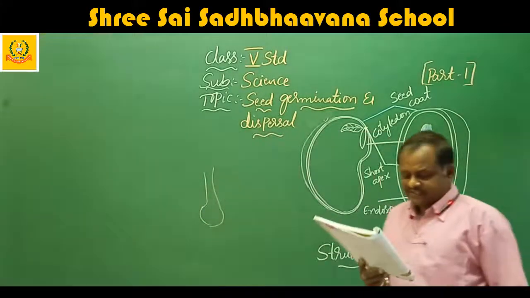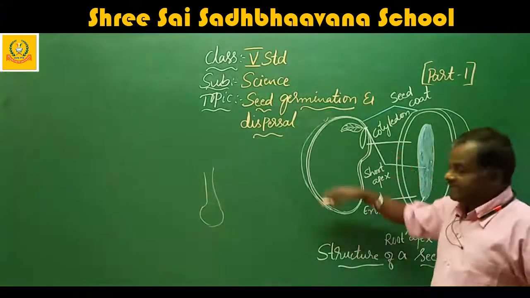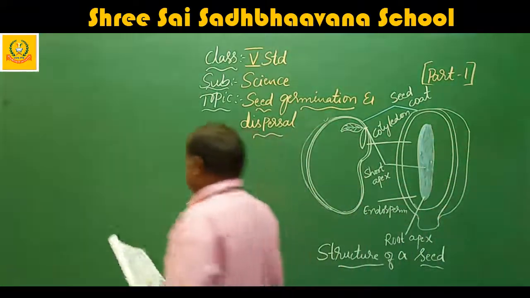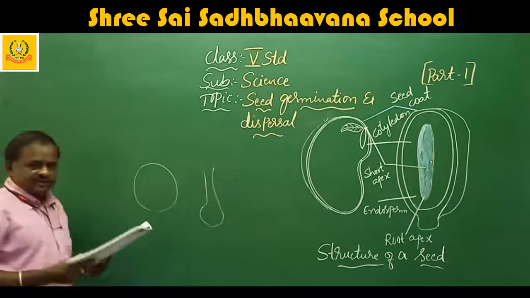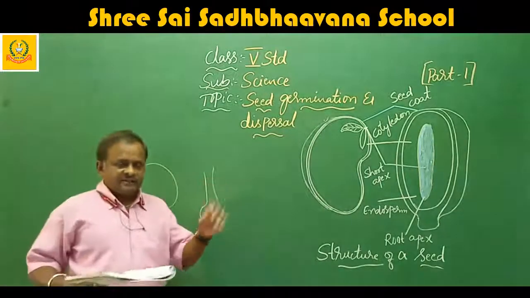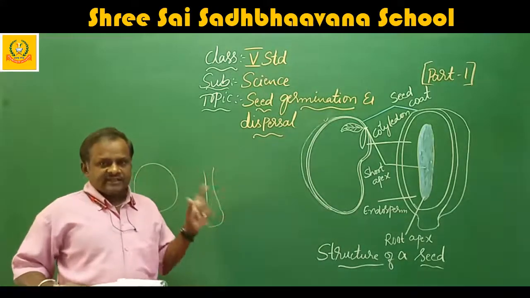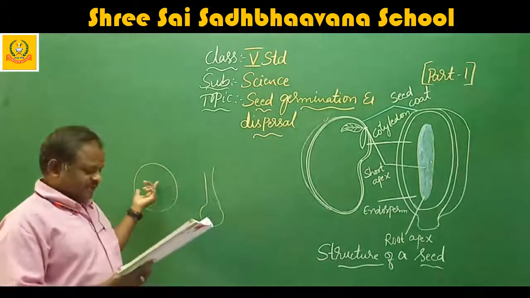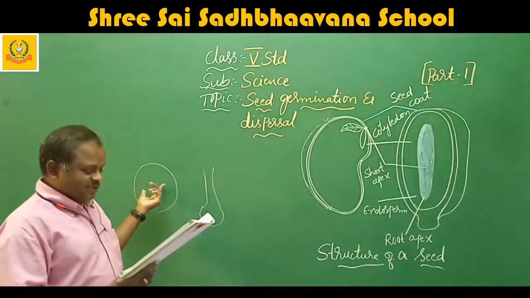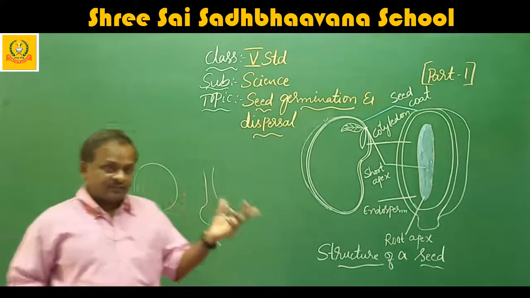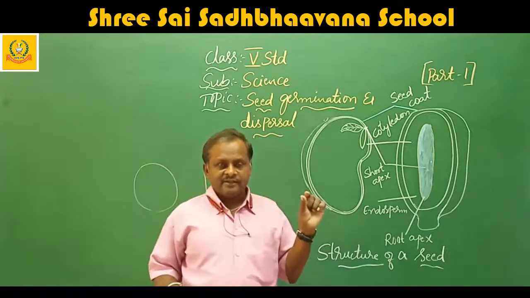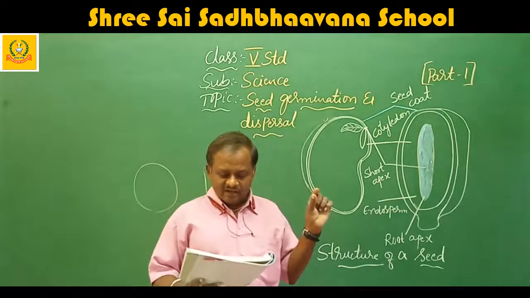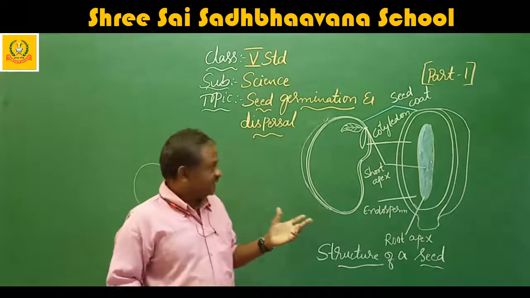The seed coat is tough and waterproof. When you take a groundnut, the outer red layer is the seed coat. In other seeds, it is very, very tough and hard. It covers and protects the embryo and food supply.